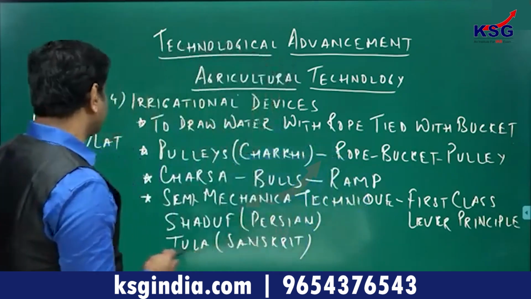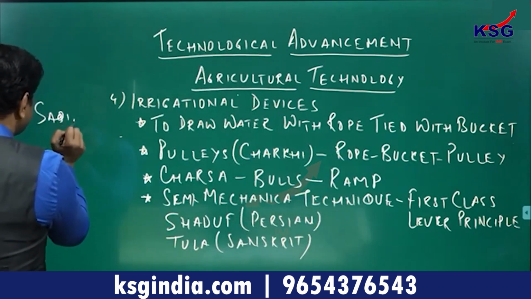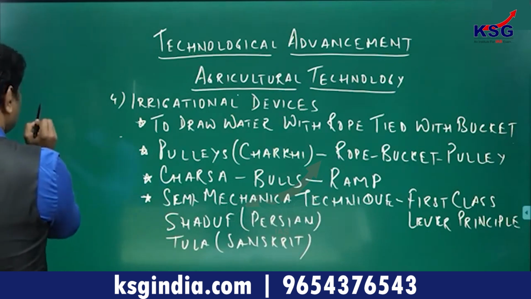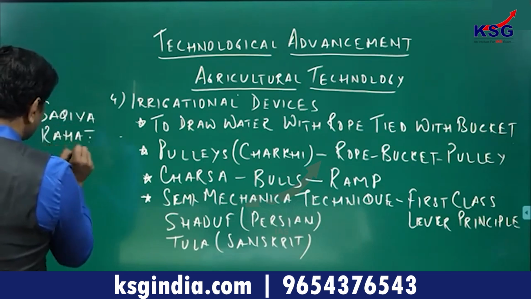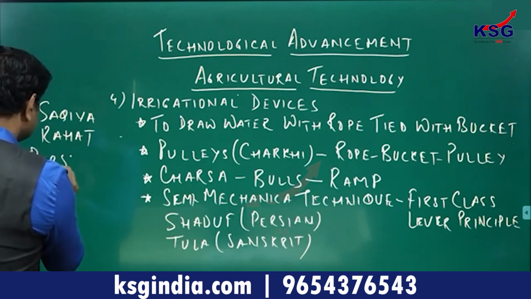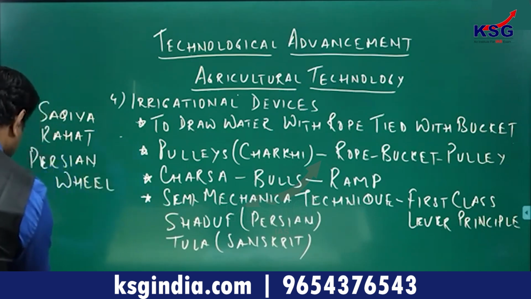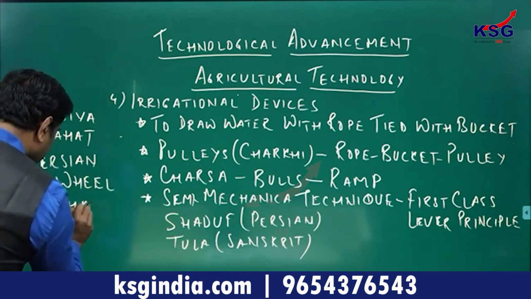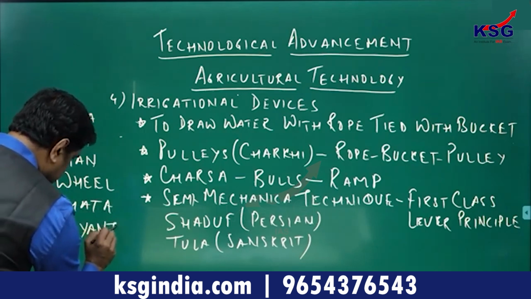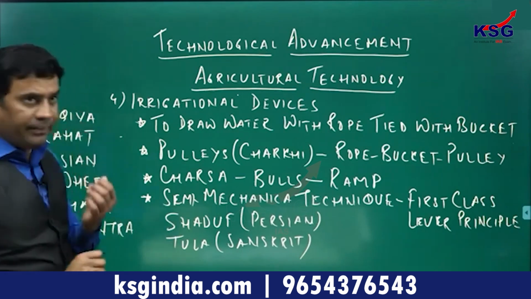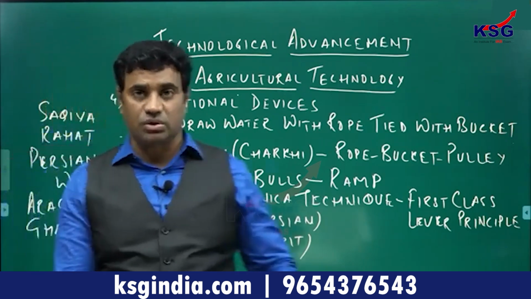This was the next major device. The fifth major device used for irrigation was known as Shakya. It was also known as Rahat, and as the Persian wheel. And in Sanskrit, it is known as Araghat or Ghatiyantra. So: Shakya, Rahat, Persian wheel, Araghat or Ghatiyantra.